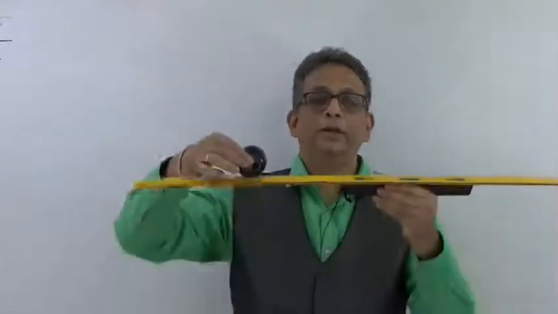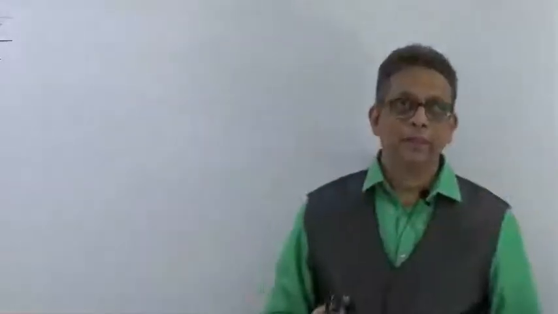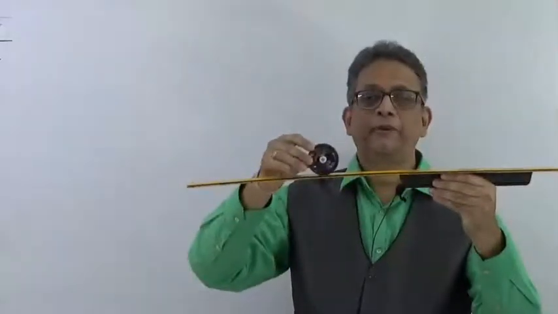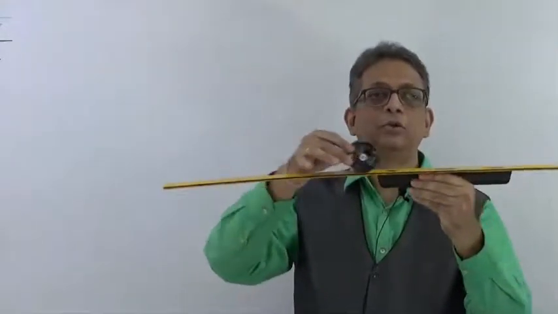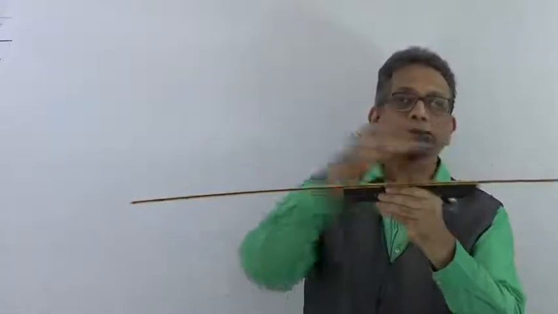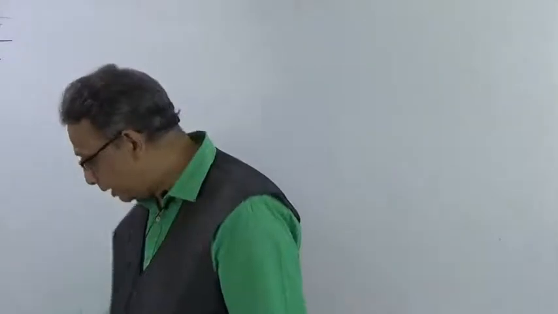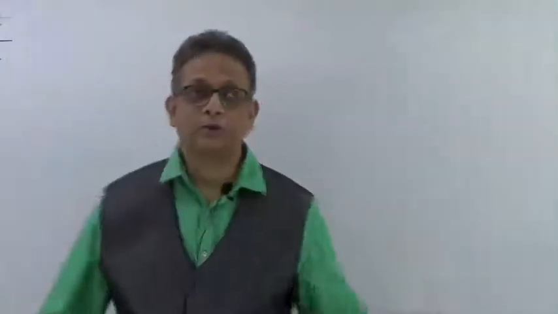What will happen will be only sliding. Okay. If I keep this on an ice plate and give it a push, it is going to slide. It will not roll. So rolling has its own importance and a different study. That is what we are going to understand now.